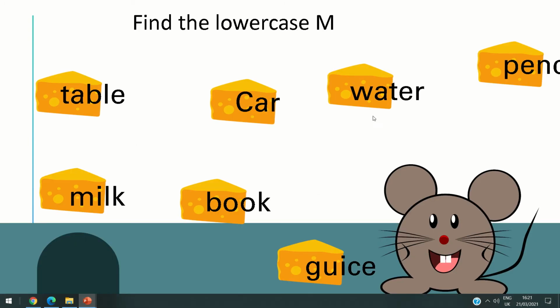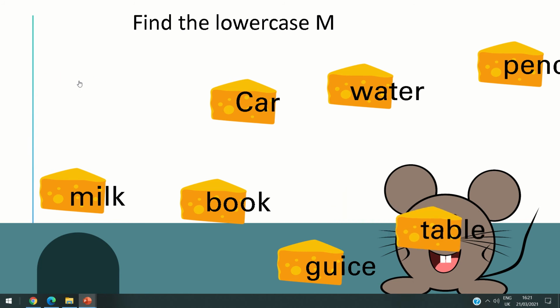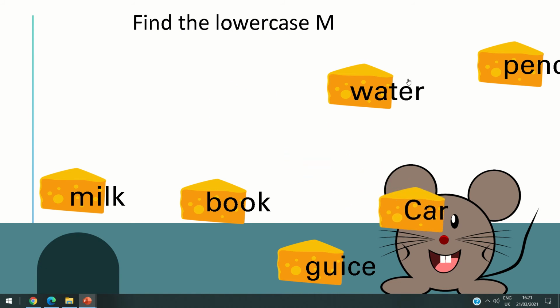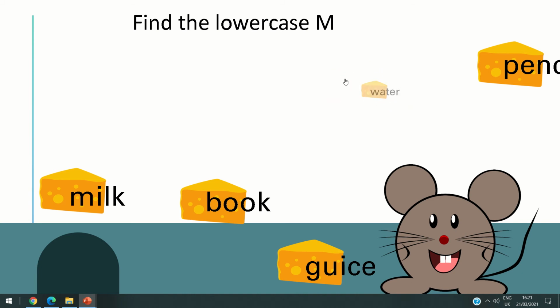First, can you help this rat to eat the solid matter? What about the table? Yeah, it's a solid, amazing. What about the car? Also, it's a solid. What about the water? Water doesn't have a shape of its own, doesn't have fixed shape. Of course, no. So it's not solid.